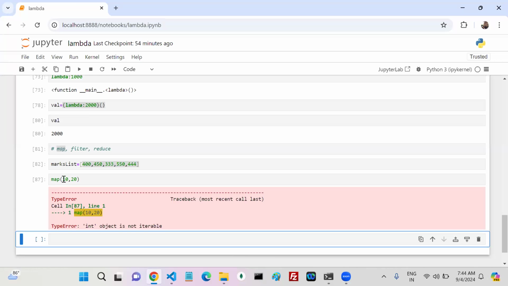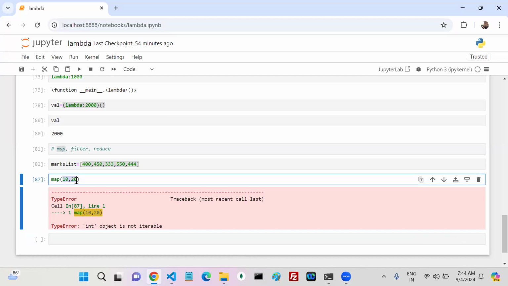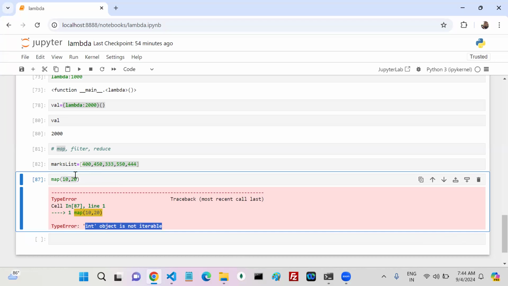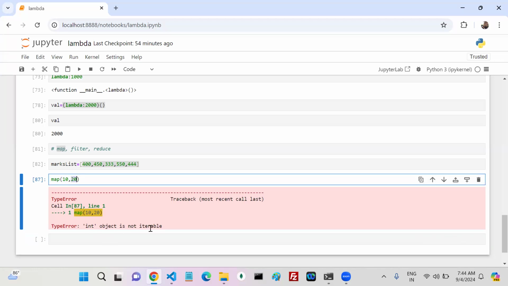I passed, okay, he said 2 arguments. So 2 arguments, 10 and 20, I passed. Then it gives me an error. Okay, now what is that error? Integer object is not iterable.